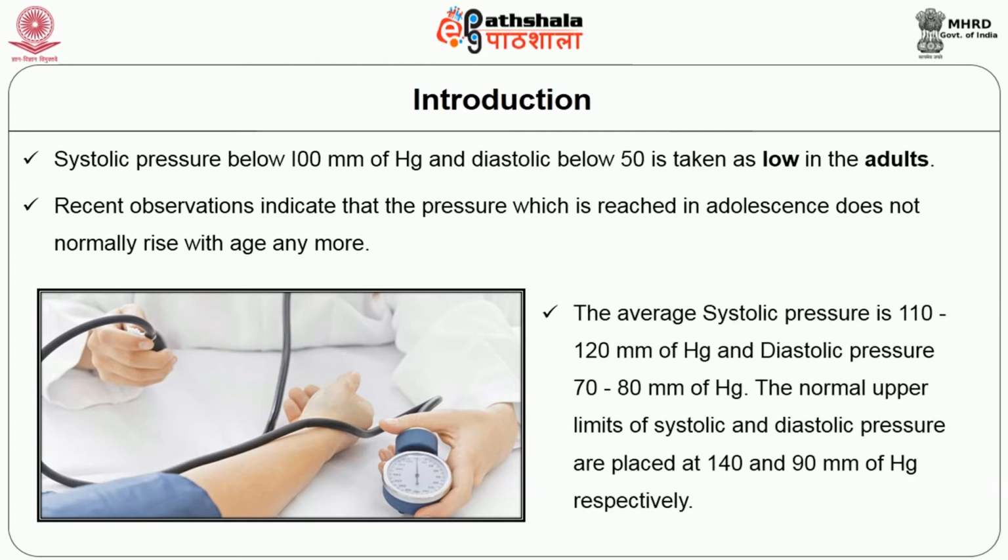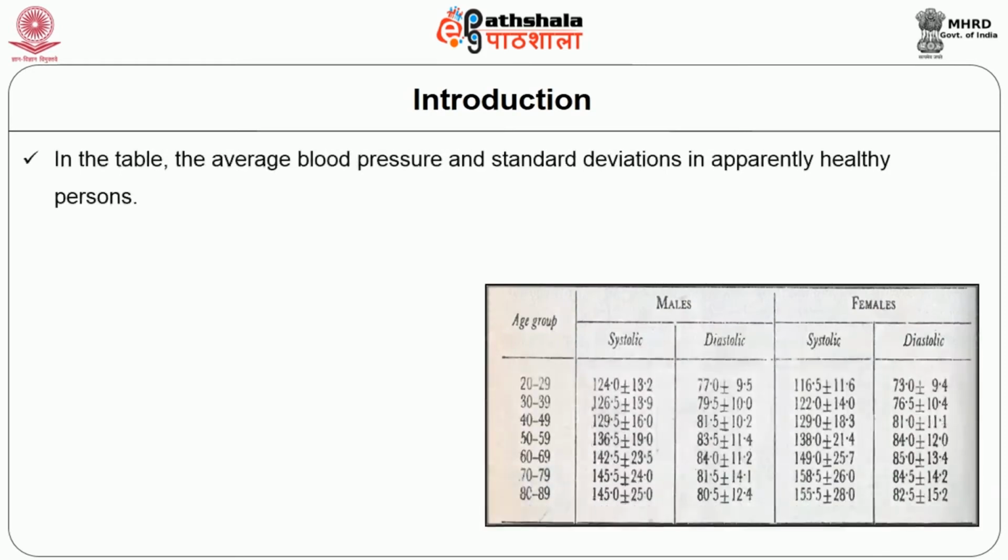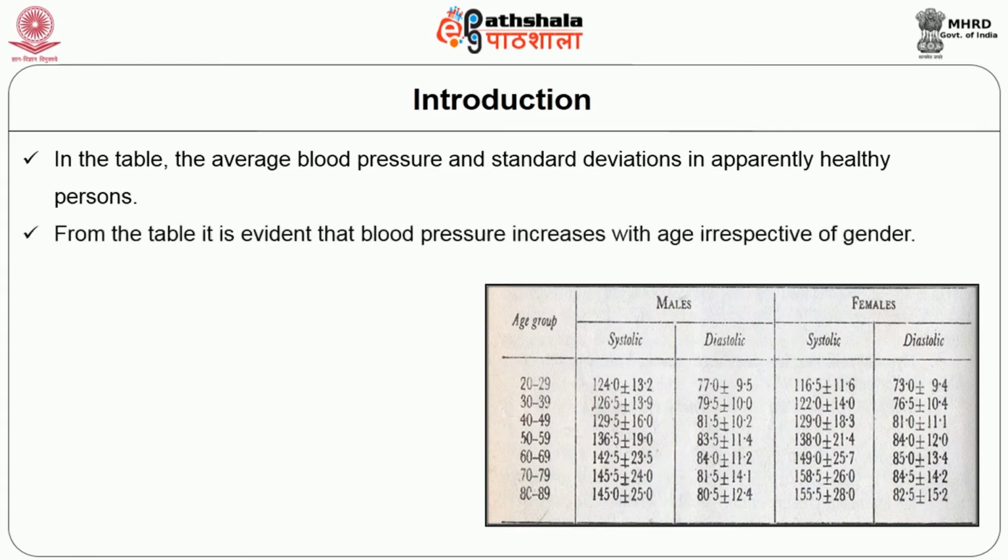The average systolic pressure is 110 to 120 millimeters of mercury and diastolic pressure 70 to 80 millimeters of mercury. The normal upper limits of systolic and diastolic pressures are placed at 140 and 90 millimeters of mercury respectively. Here in the table, you can see the average blood pressure and standard deviations in apparently healthy persons. From the table, it is evident that the blood pressure increases with age irrespective of gender.